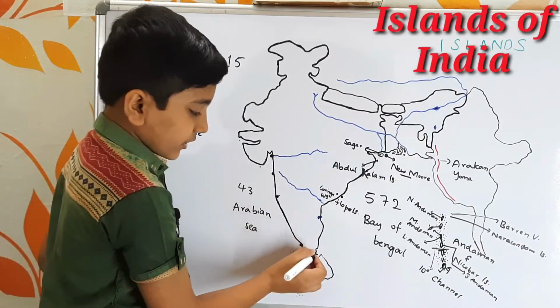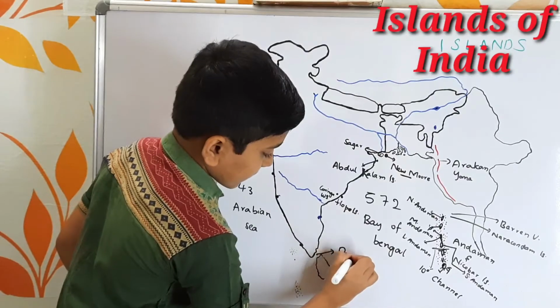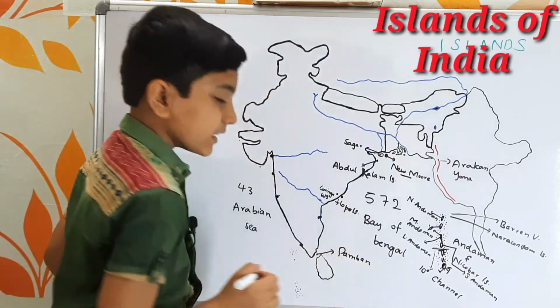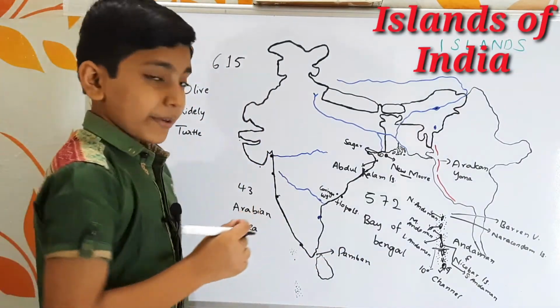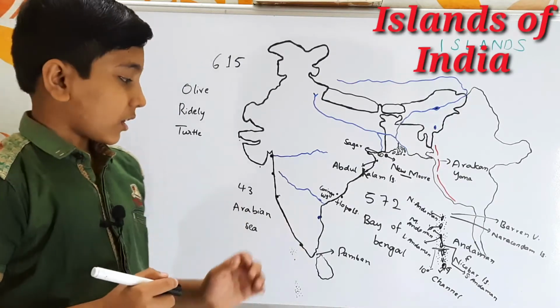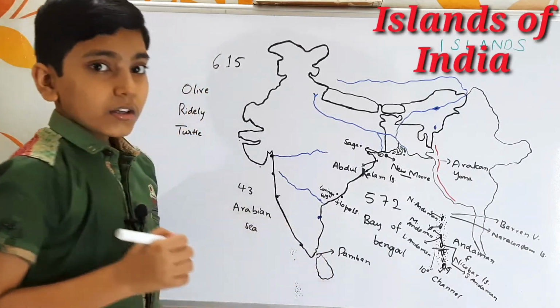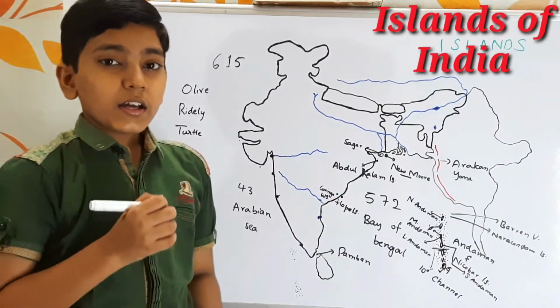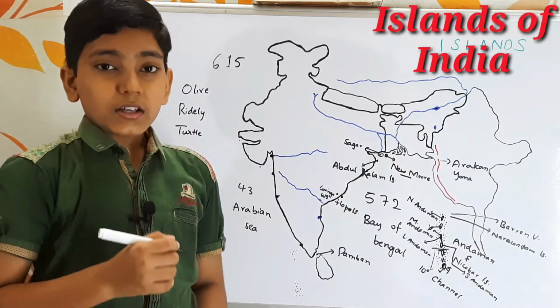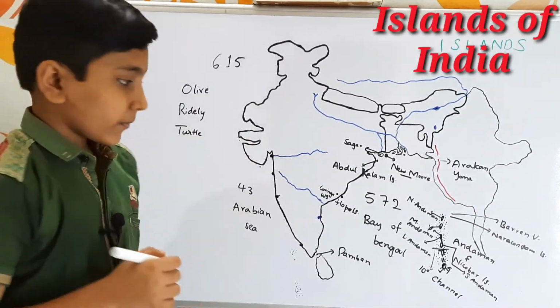Next let us come to here. It is the Pamban Island. Pamban Island is popularly called the Rameswaram Island, and it is one of the famous historical spots of India. It is situated in the Gulf of Mannar. In this Gulf of Mannar, we find the Marine National Park. This Marine National Park is a UNESCO site from India.